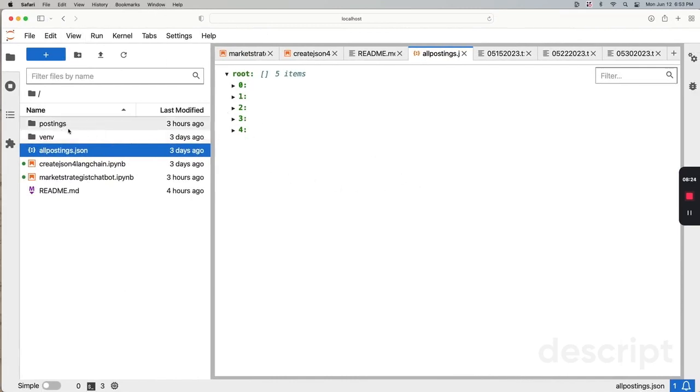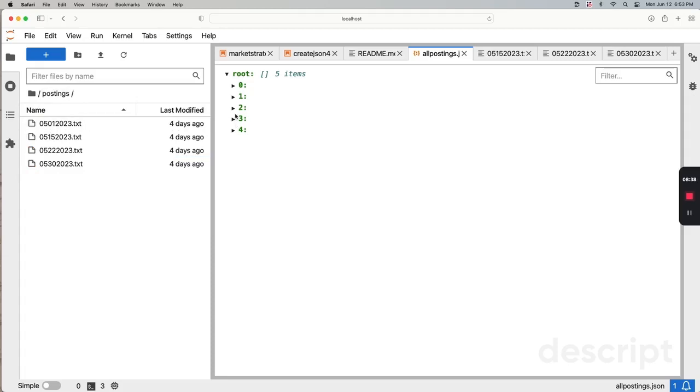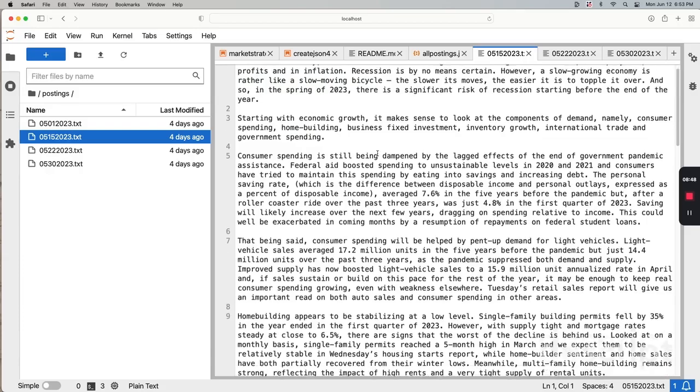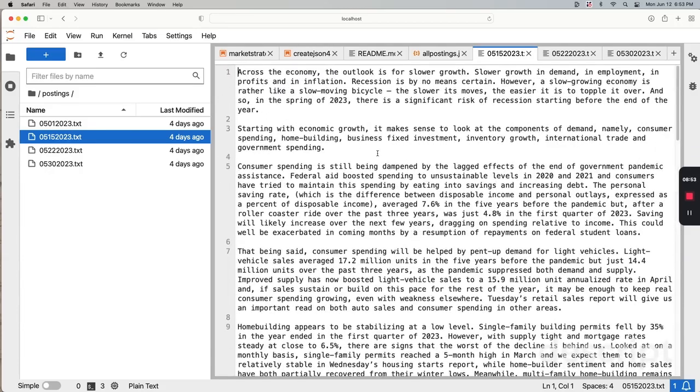So going back to how the POC is structured: one is collecting data, the second is demonstrating the question and answer. The articles are under the posting. There are 4 articles in total from different weeks, published every week. You can see the article is very long. In this case, this one talks about the outlook for potential slower growth for May 15.